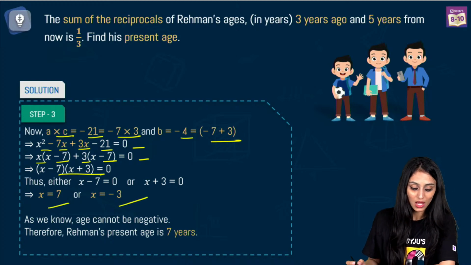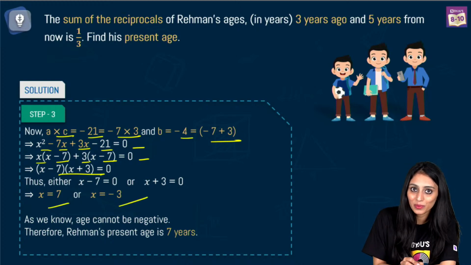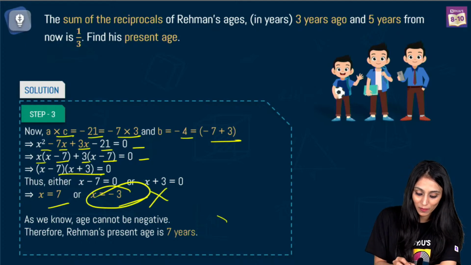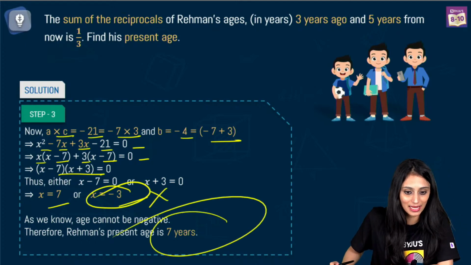You get two values. So obviously x is Rahman's present age. Age cannot be negative, so we will not consider this value. Rahman's present age would be 7 years in this case. Right? All of you know how to solve this.